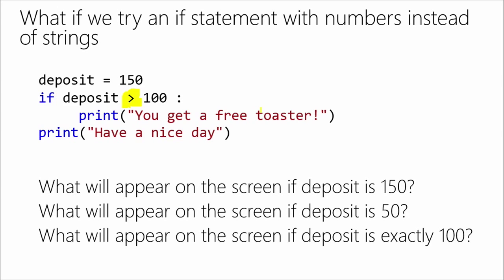It's equal to. Right. And this is one of those scenarios where it's really important when you're working with if statements and numeric values to test all those combinations. Test a greater value, a lesser value, and exactly equal to. And if you're not sure, sometimes you may have to go ask somebody, hey, if it's exactly $100, not $100.01, $100.01 is greater than 100, but if it's exactly 100, do they get the free toaster? Because those kind of mistakes can cause some pretty serious problems. Yep. Because you're actually changing their business rules if you don't do it correctly.